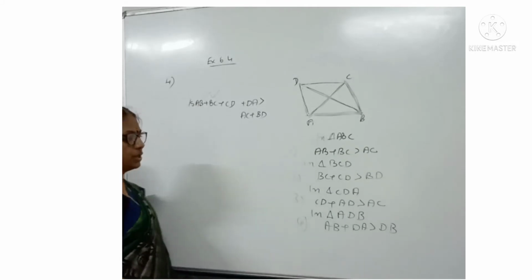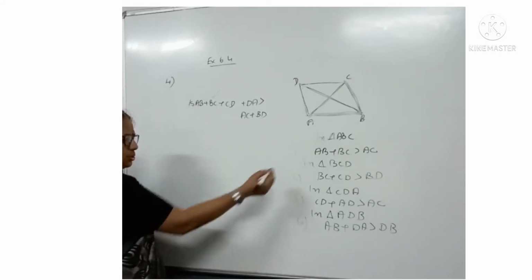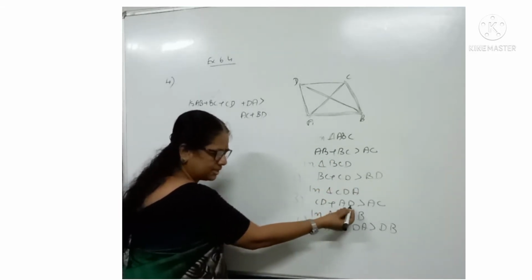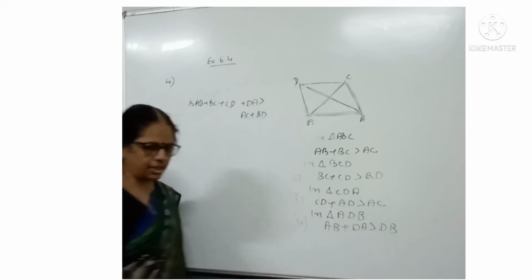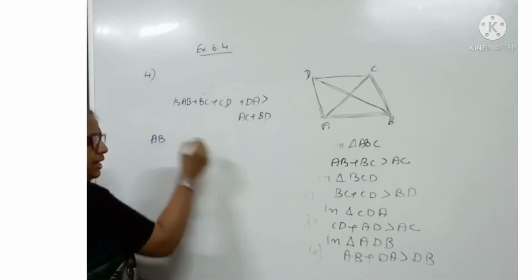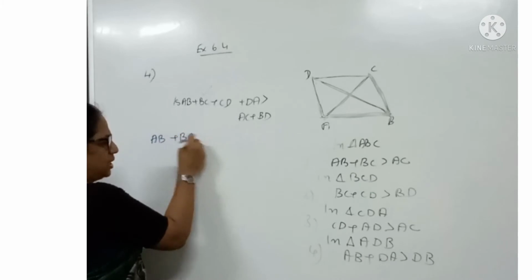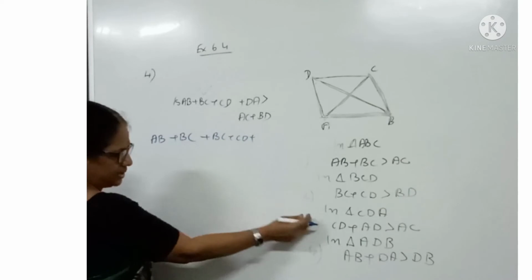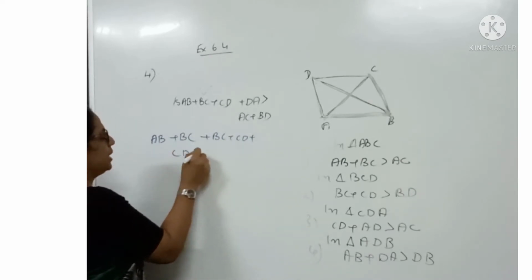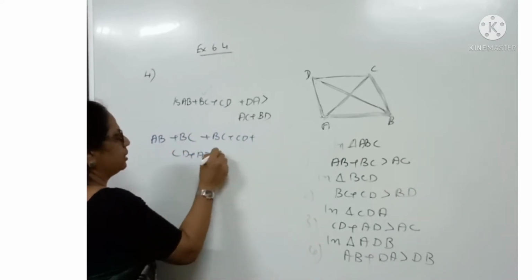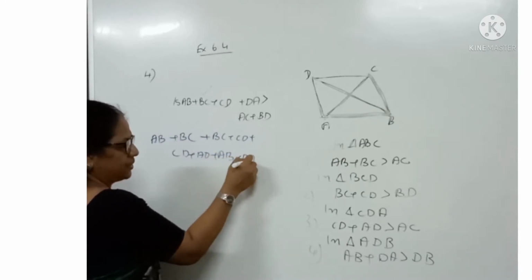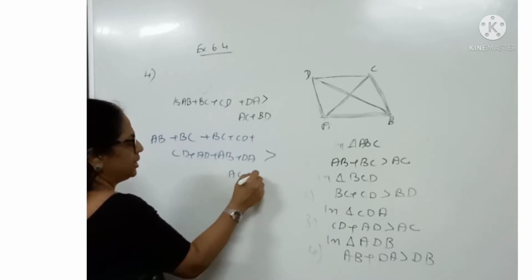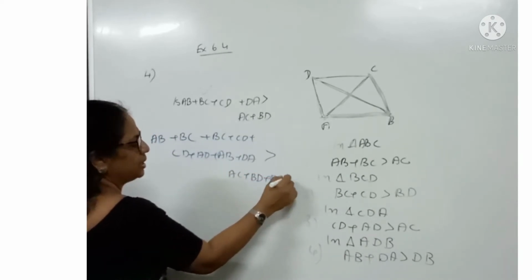All these we want to add. Then what will we get? AB plus BC plus BC plus CD plus CD plus AD plus AB plus DA. After adding, we get AB plus BC, that is the first one, plus second one, BC plus CD, plus third one, CD plus AD, plus fourth one, AB plus BD. So this is greater than AC plus BD plus AC plus BD.